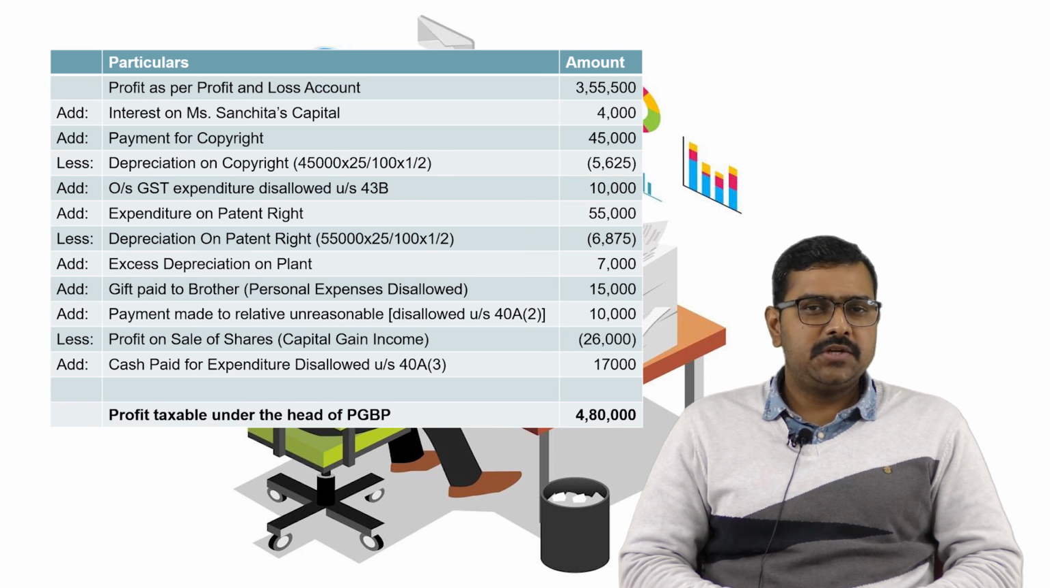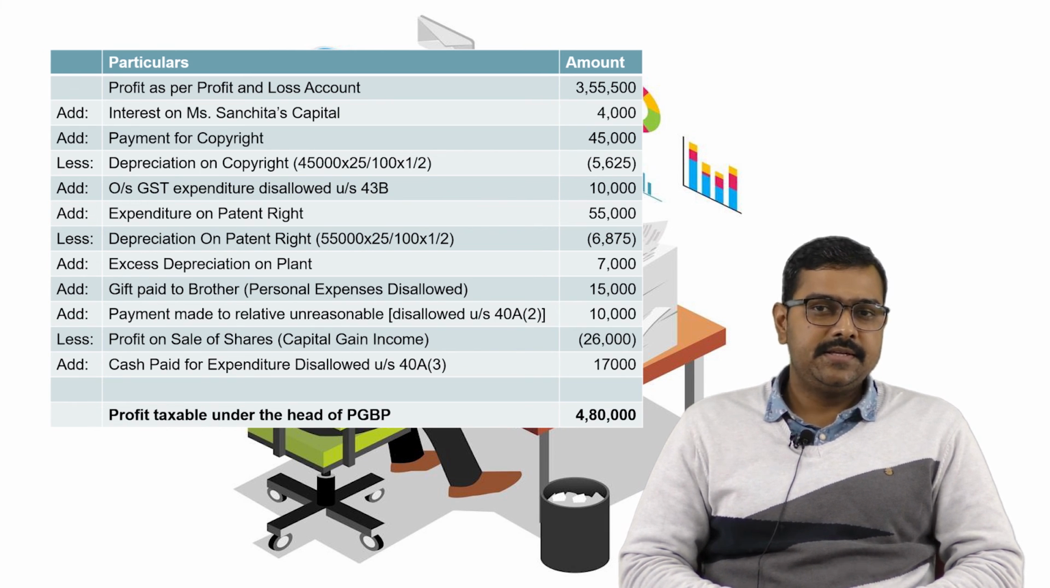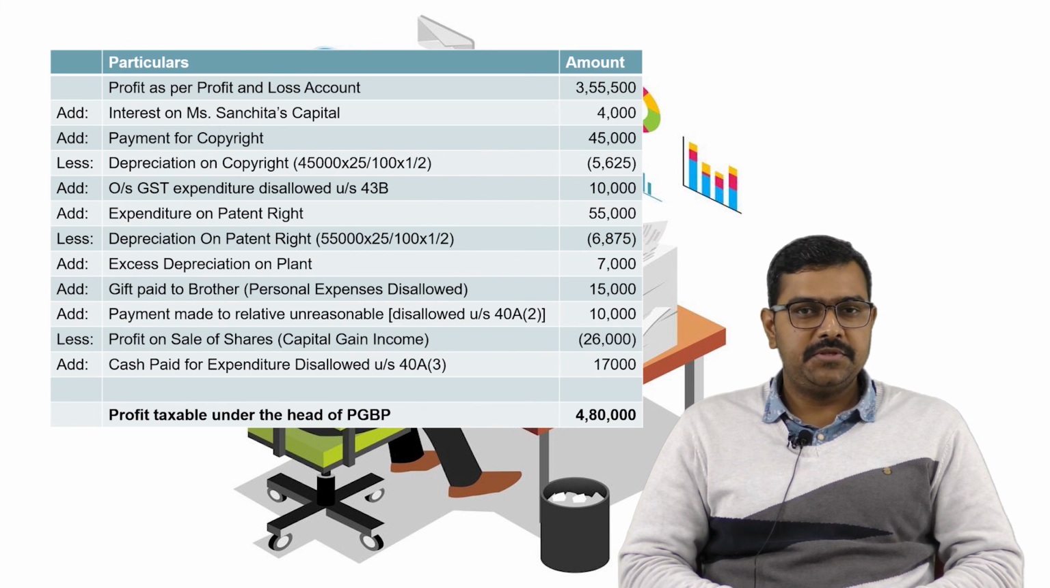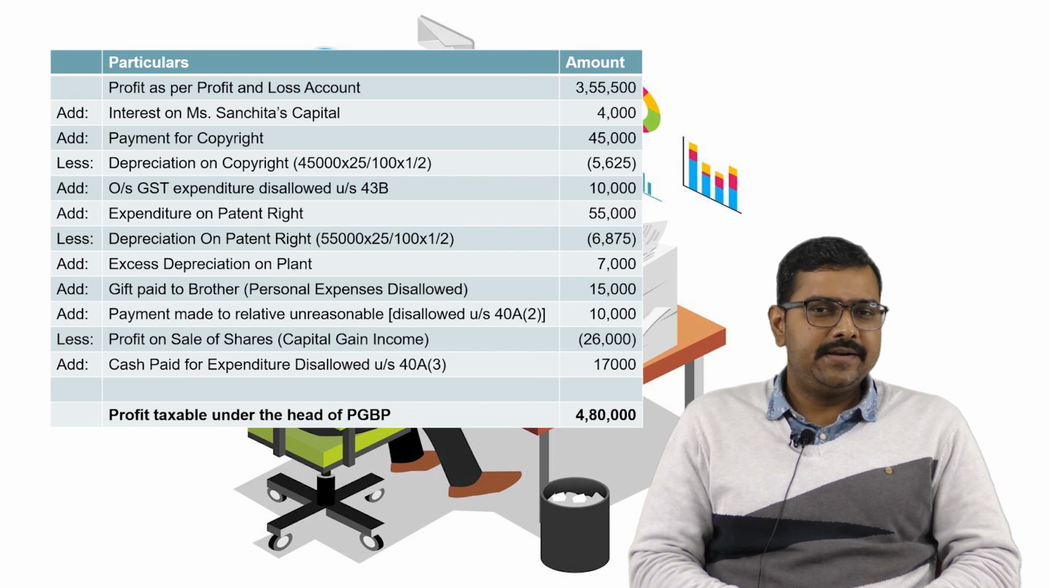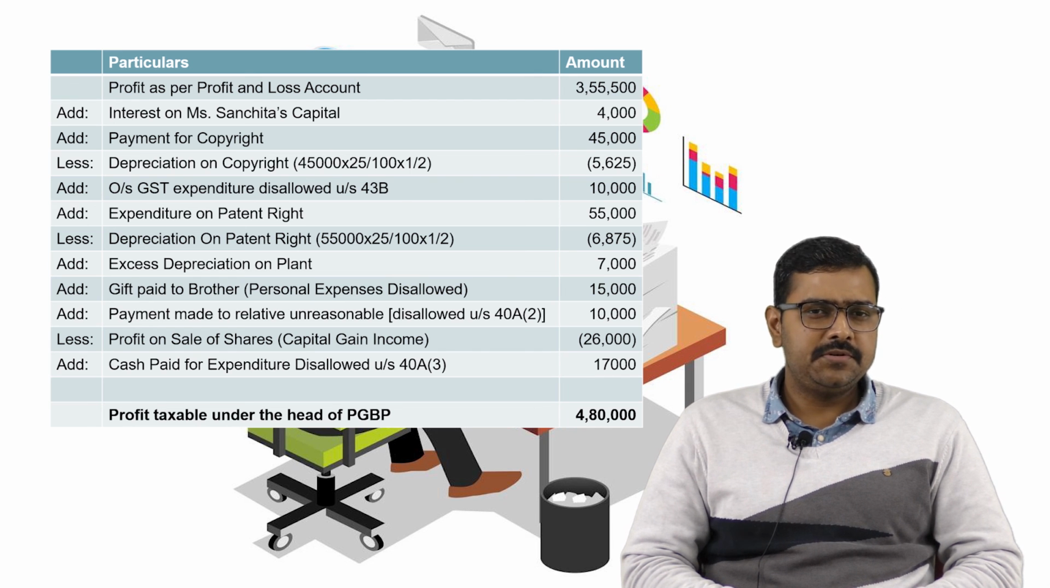Then we will add expenditure on patent right because this expenditure is also of capital nature. We will add back the amount of rupees 55,000. Then we will reduce the depreciation on patent right. So rate of depreciation will be 25% but it is put to use for less than 180 days. Then we will charge half the rate of depreciation. So the amount of depreciation which is allowed to reduce is 6,875.